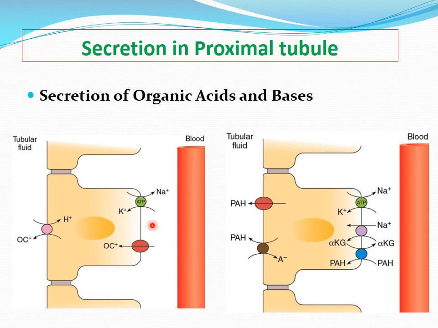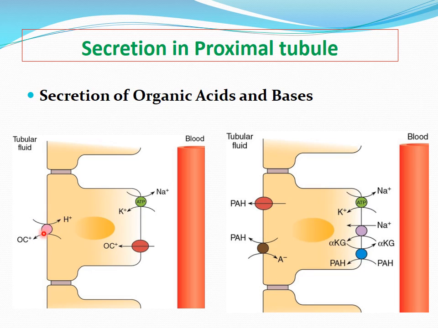Many of the metabolic end products like bile salts, various urates, uric acids, will be diffused from the blood into the renal interstitium, and then many of the organic cations will passively diffuse through a channel into the renal cells, and from the renal cells they will be secreted into the tubular fluid in exchange with hydrogen mainly.